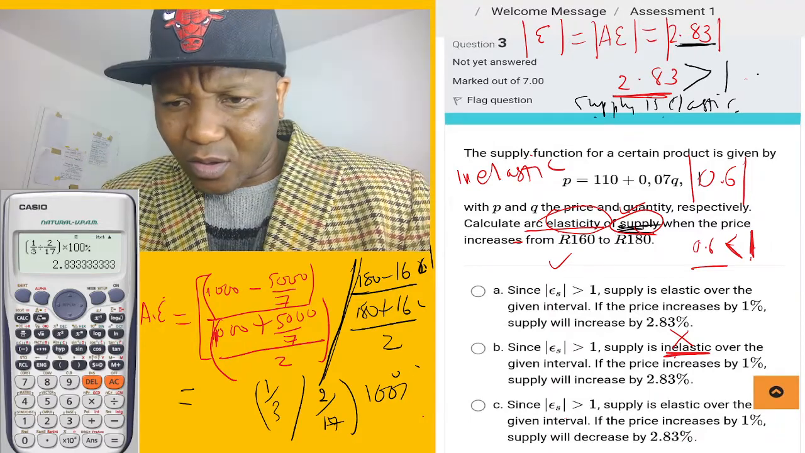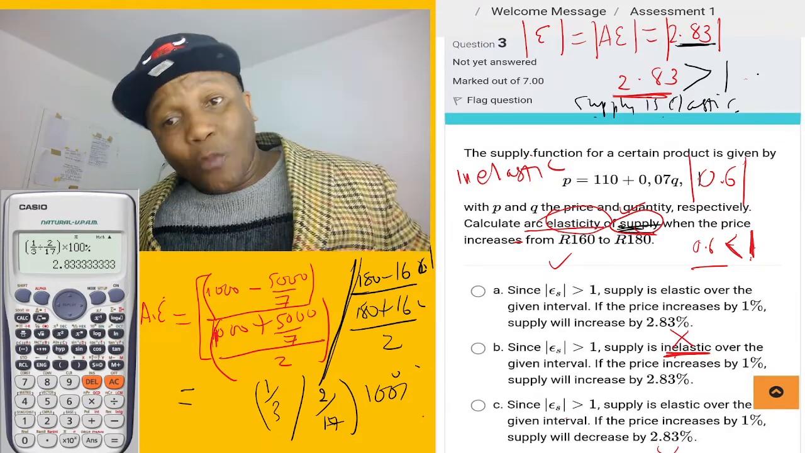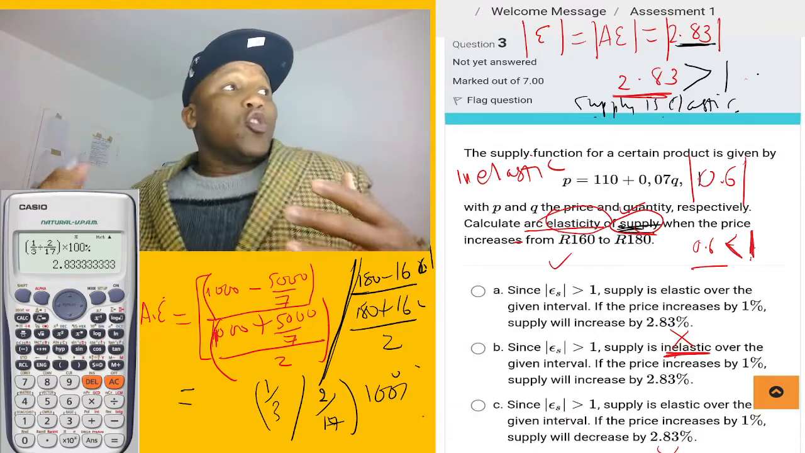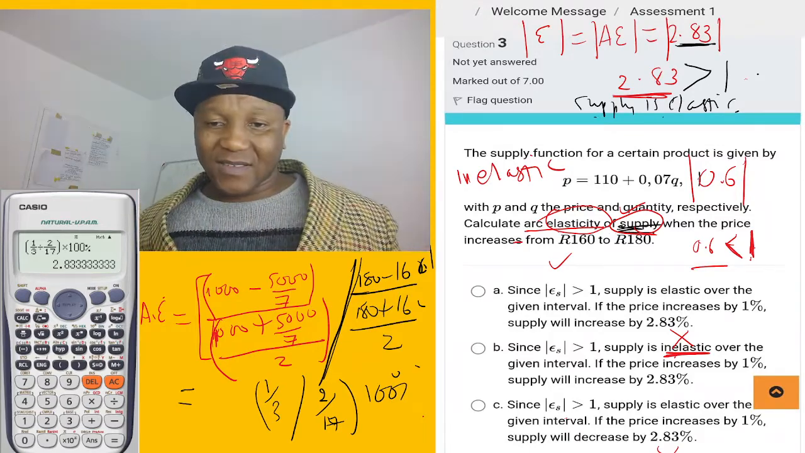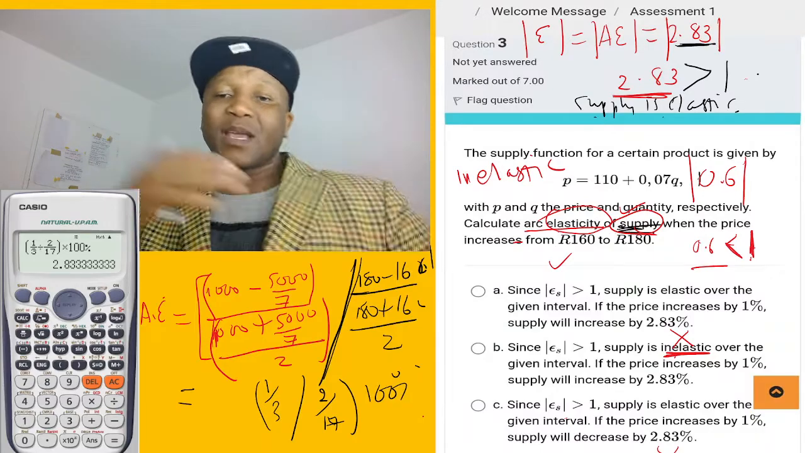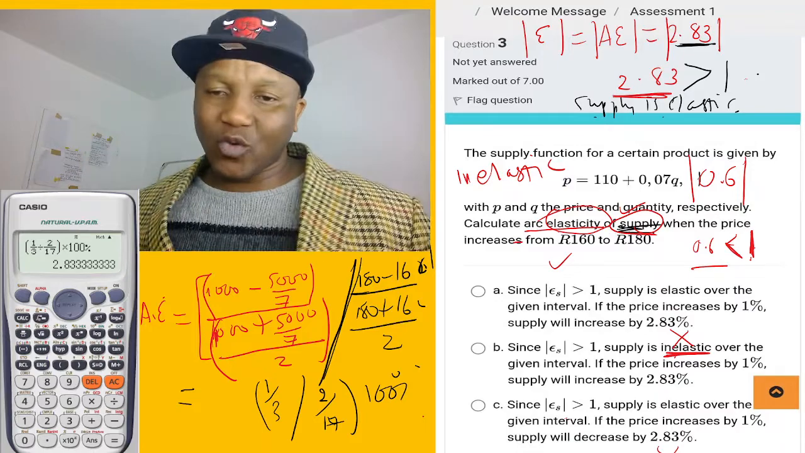What about option 4? Option 4 also is not the answer because they talk about inelastic. It's not true because 2.83 is bigger than 1. So option 2 and option 4 are not the answer. So now let's see which is going to be the right answer between the remaining options.